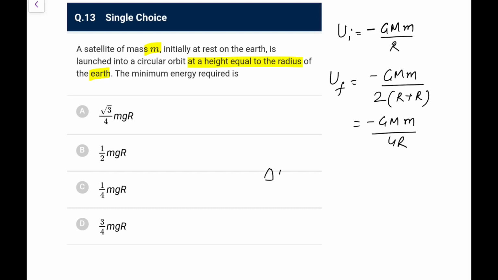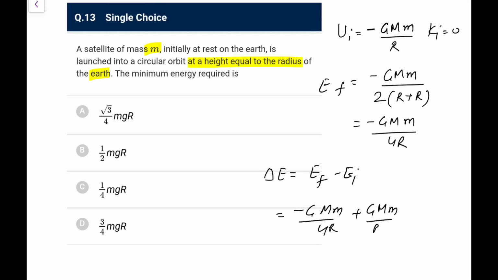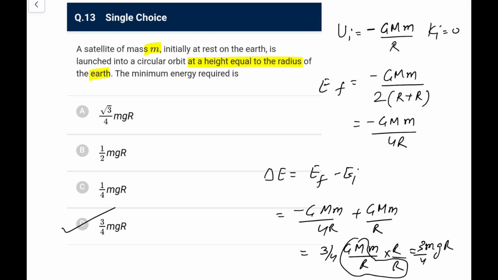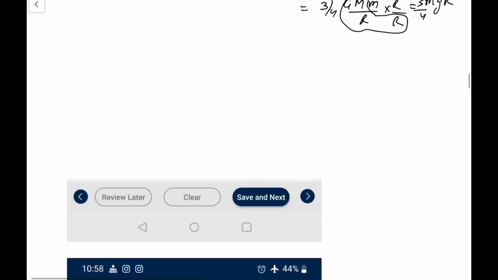So energy required, delta E required, is E final minus E initial, and I know K initial was 0. E initial is U initial, which is minus GMm by R, minus becomes plus GMm by R, so it becomes 3 by 4 GMm by R, multiply and divide by R. This GM by R square is small g, so it is mgR into 3 by 4. So go for option D here. D is the answer for this particular case. Next,